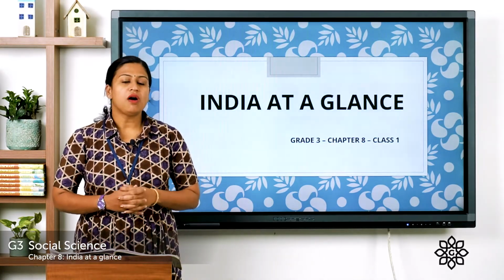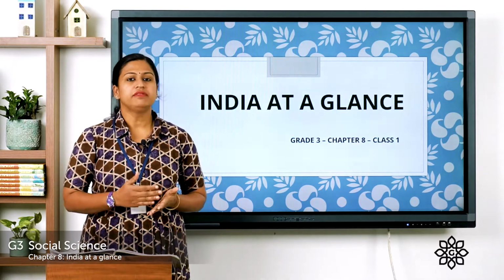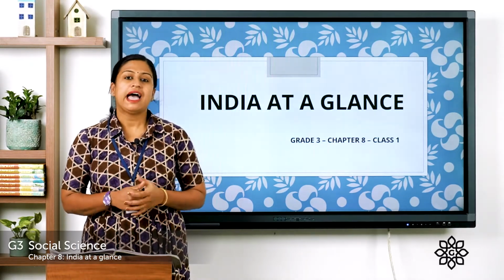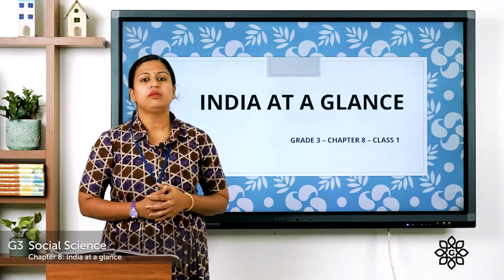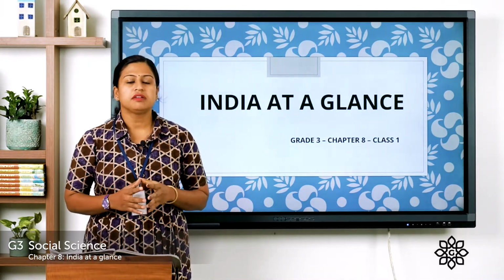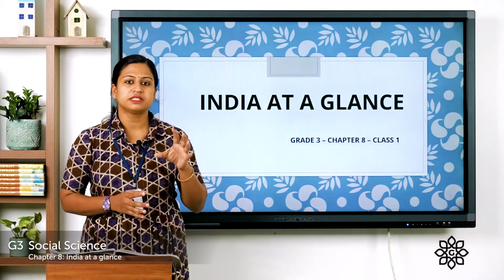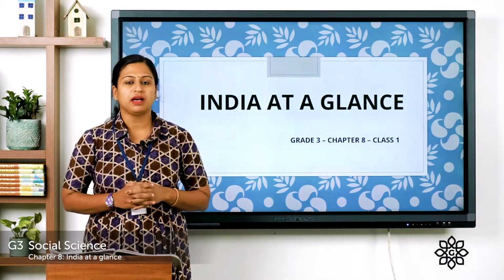So, we all know that we live on planet Earth, and planet Earth is also known as the blue planet. Now, can you tell why it is so? Because when we view this Earth planet from space, it looks blue in color.